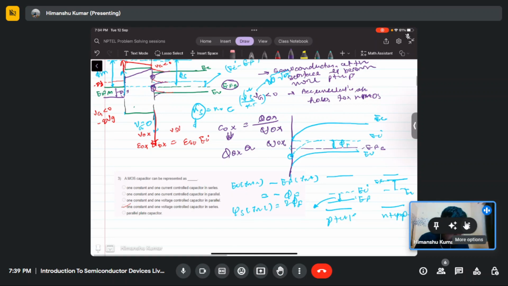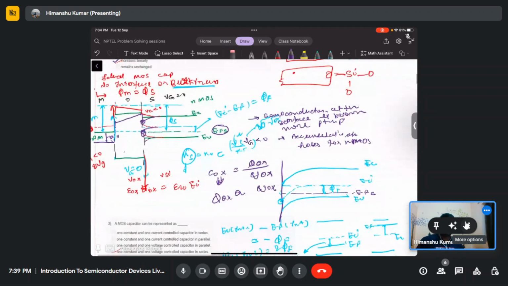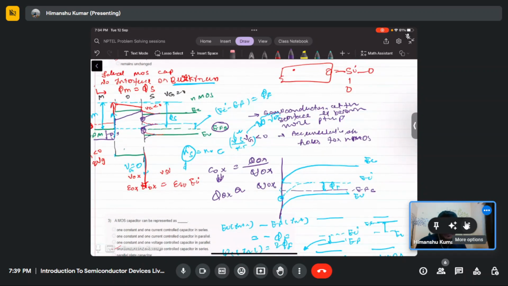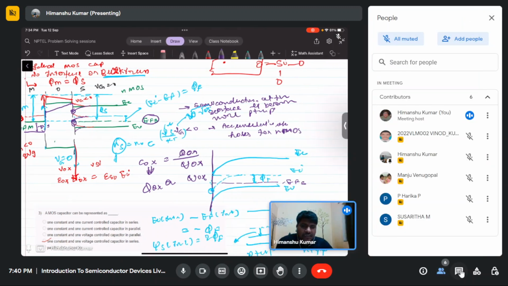Okay, so in the case of a MOS capacitor in the strong inversion region, the surface charge density will increase linearly with the gate voltage. Please keep in mind that this is the case only in strong inversion. If you are asked about any other region, you need to derive it, and it will not increase linearly. So is that clear, or any doubt? I hope it is clear.